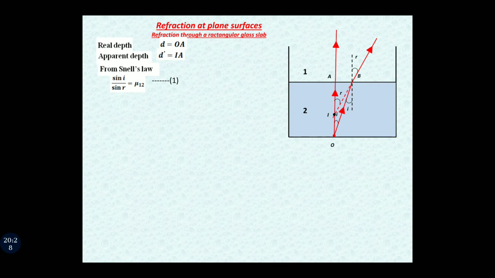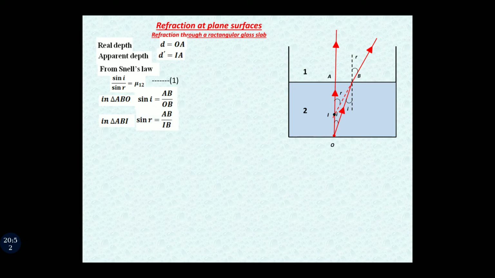Now see the diagram. In triangle ABO, we have angle i at the bottom, so sin i is equal to perpendicular upon hypotenuse, that is AB upon OB. In the same manner, in triangle ABI, sin r is equal to AB upon IB.